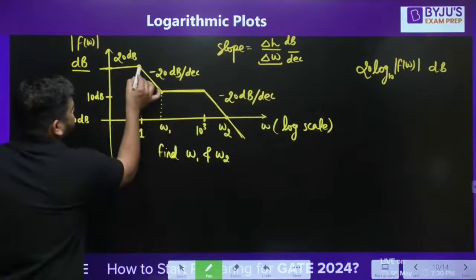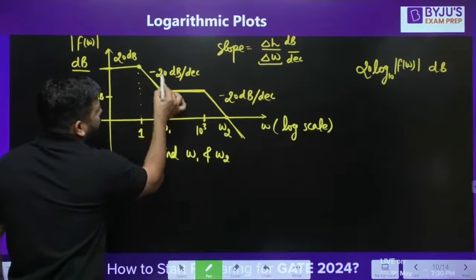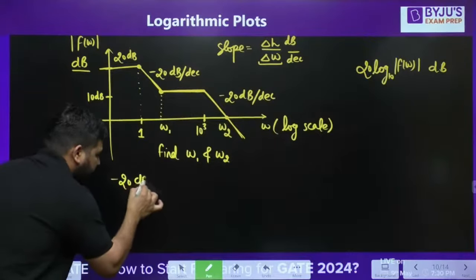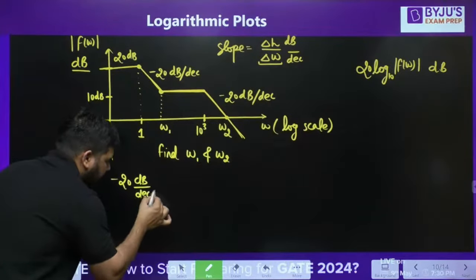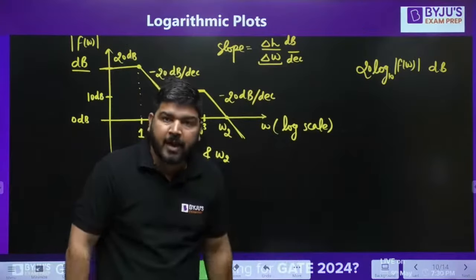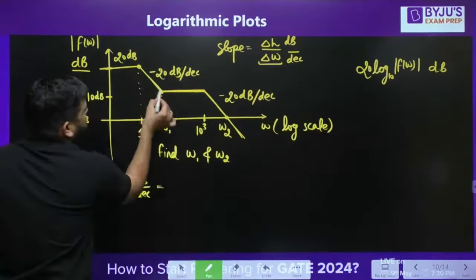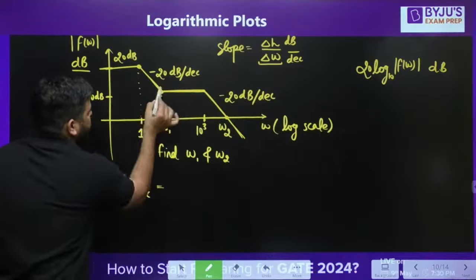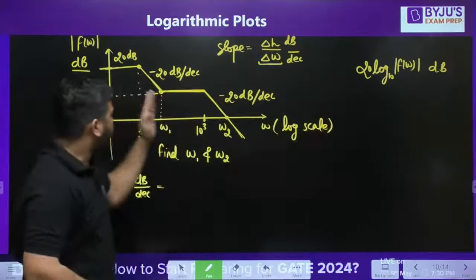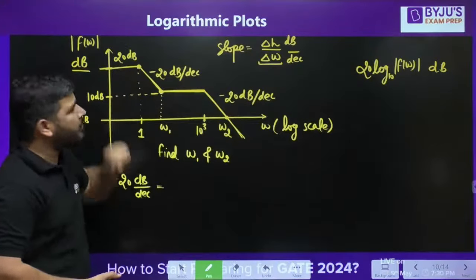So now look at this line. For this line, the slope is given as minus 20 dB per decade, and we know the concept of slope. Slope is change in height divided by change in omega. There are 2 points on this line. Now at this point, let's call it the final height, because you are moving to this side. So this point will be the final point, and this point will be the initial point.